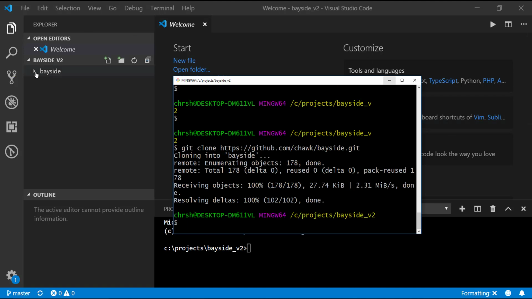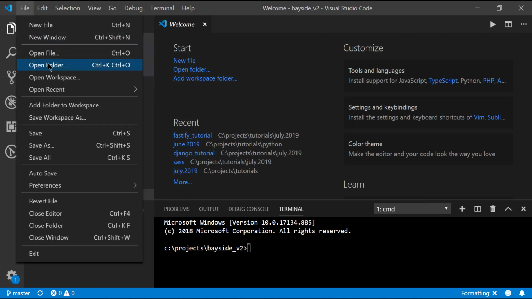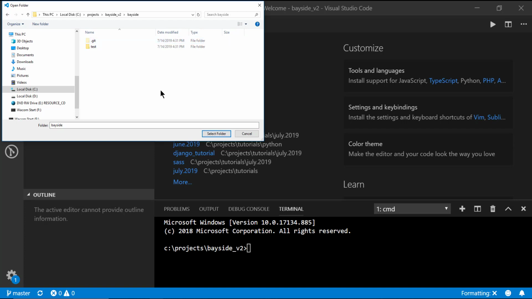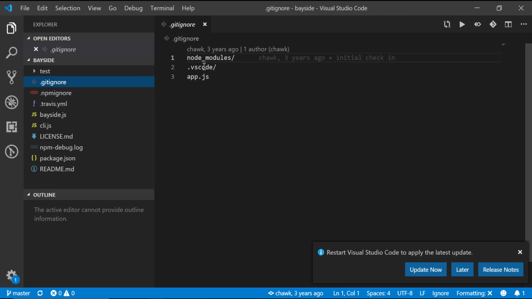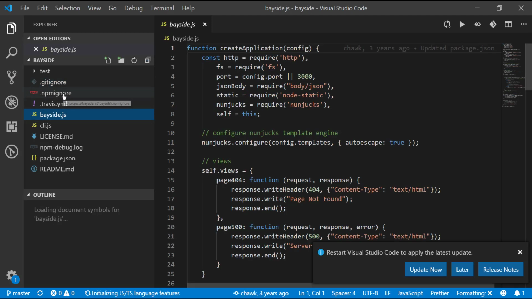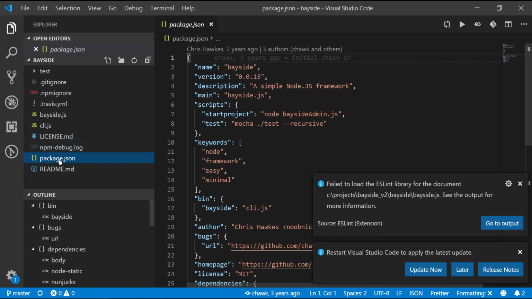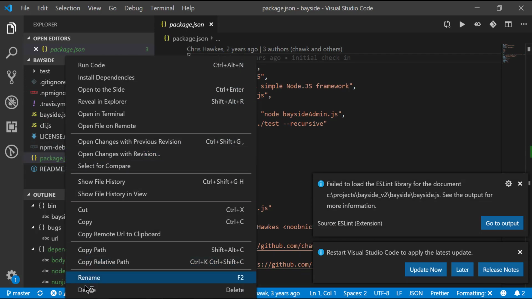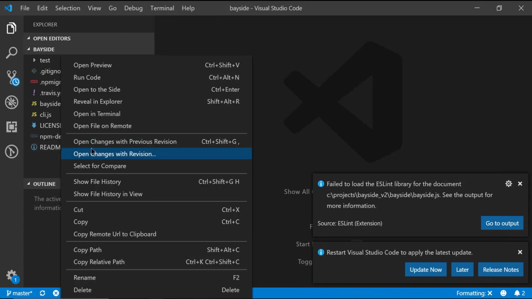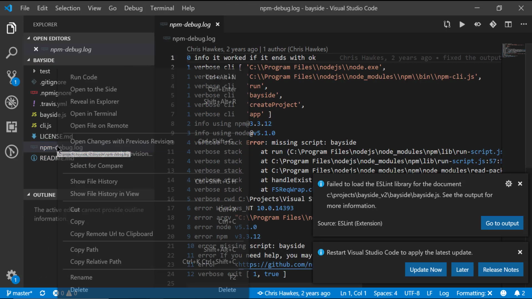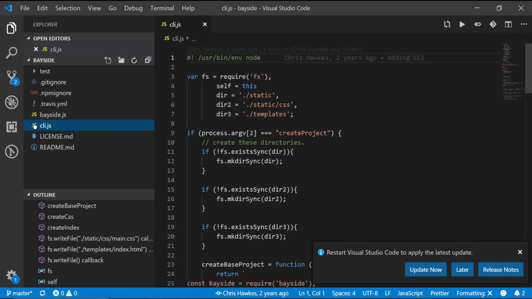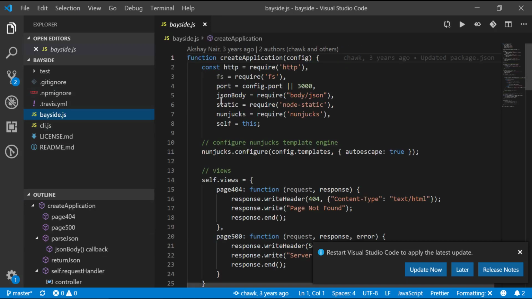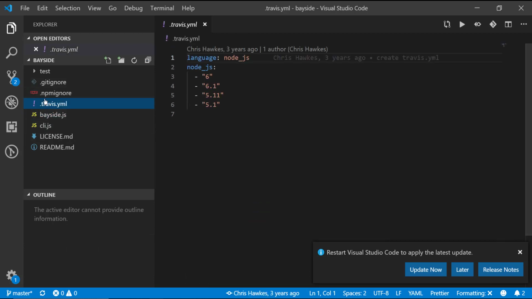Now you can see that I have this Bayside folder, and I'm going to open up that folder. I'm going to select that as my folder because that's where Git is. I can leave the gitignore, so a lot of this stuff I can leave. But now, just to start fresh, I'm getting rid of the package.json. I'll leave the README for now because I'm going to need that anyway. I'll get rid of the log. I don't care about that. License, it'll be MIT, that's fine. We're going to leave the CLI in here because we are going to have to create a command line interface tool. So some of this stuff is going to remain for right now.